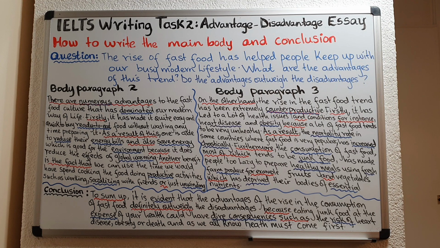It's quick and easy to buy ready-to-eat food. That means food that is already prepared. All you have to do is eat it. So that is the first point to support